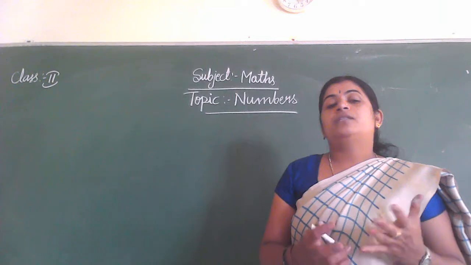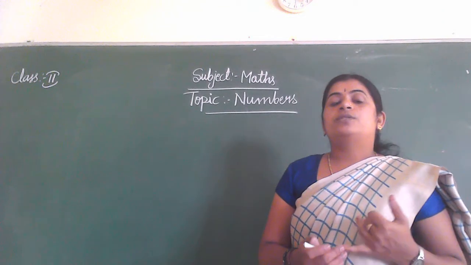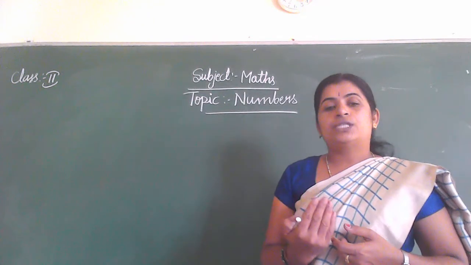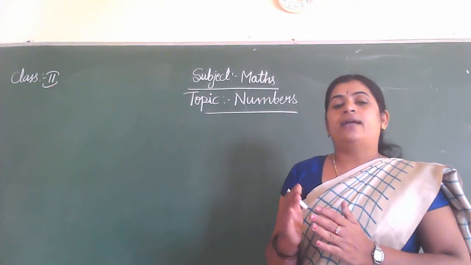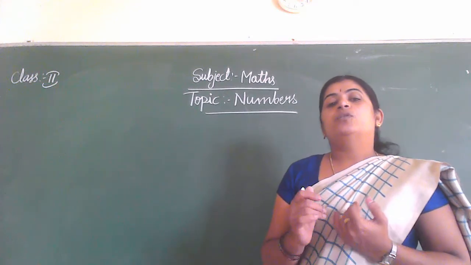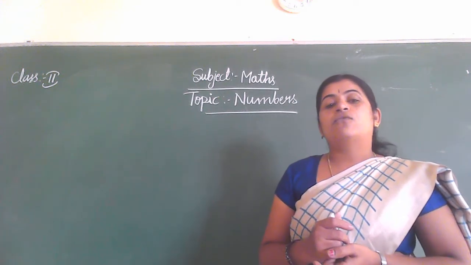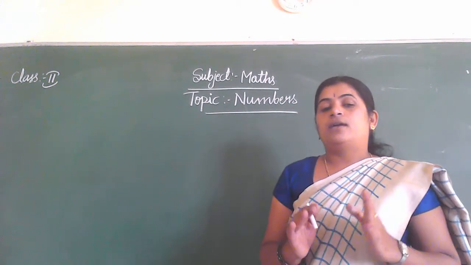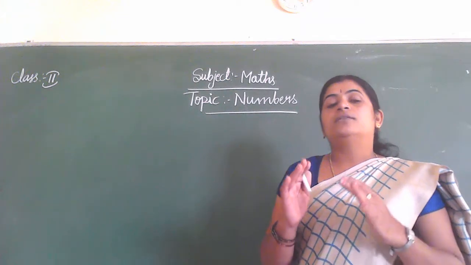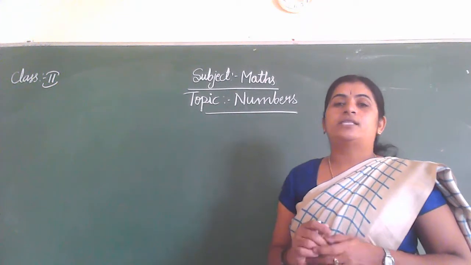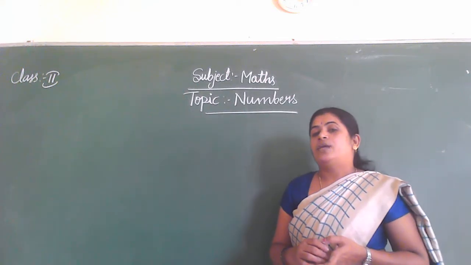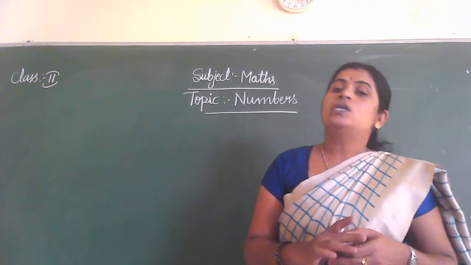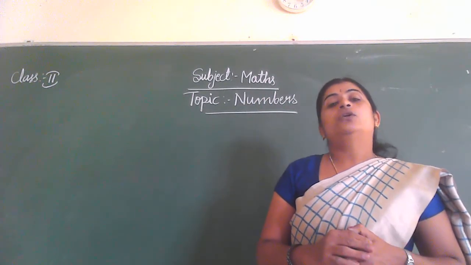Some properties of the 2D shapes. Triangle: how many sides? 3 sides. And rectangle, 4 sides. Opposite sides of a rectangle are equal. And then square. How many sides does a square have? 4 sides. All sides of a square are equal. And then the circle has a curved surface. Okay, these are the 2D shapes.